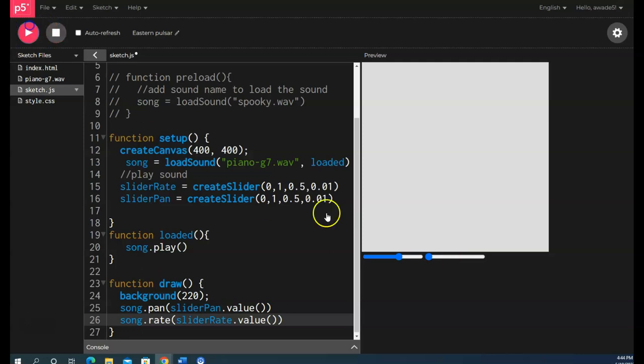So if I play this, notice that one's slowing the rate of the sound down. Here, right now it's playing from the left side, and now from the right side. So again, you can play around with these features to help you create whatever task it is that you're going to create.